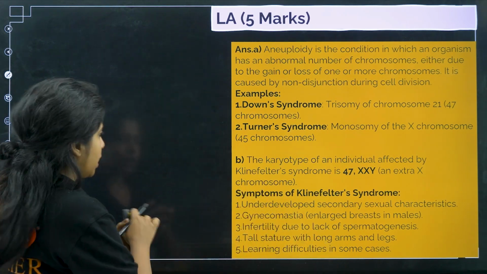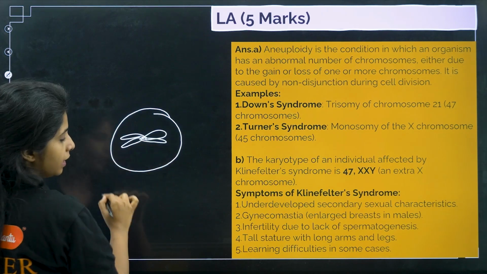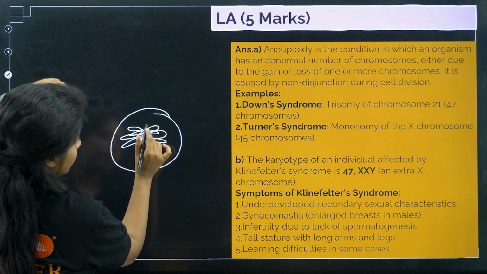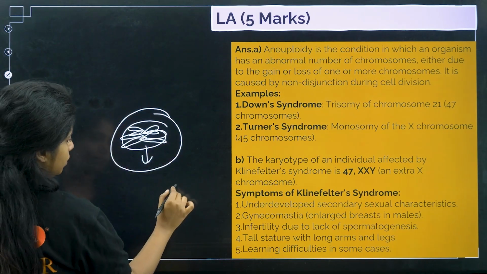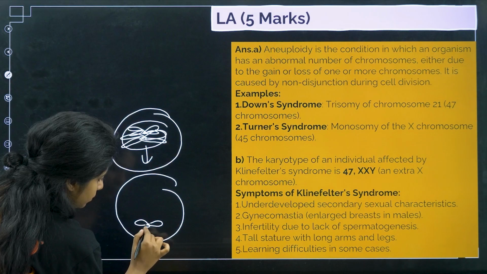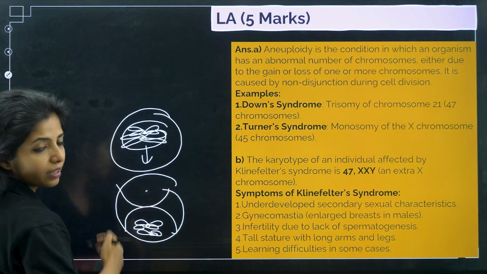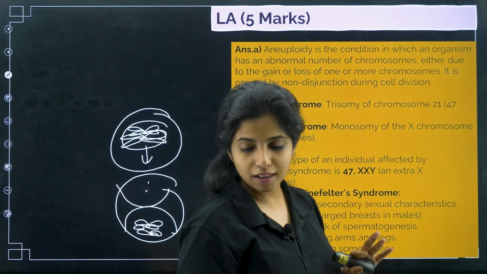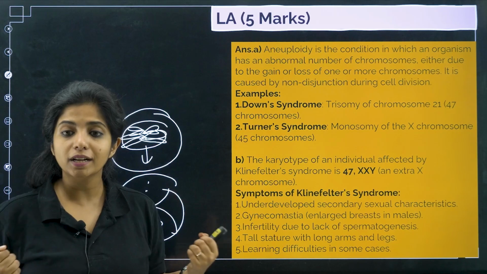So just think that this is a chromosome, and basically there is one more chromosome, okay? They have to separate, but these two guys are coming this side only. And now it comes this side, all the chromosomes are up here, this cell is divided, this cell is devoid of anything. You get it? So you are losing chromosomes over here in that particular case. That is what you mean by non-disjunction. They are not properly getting separated.